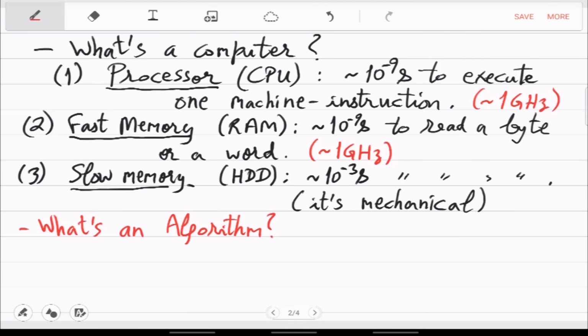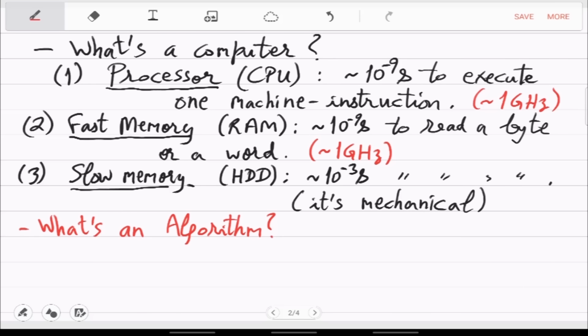Algorithm is more of an idea. It doesn't live in one place. It is what controls everything, right? But if you implement the algorithm as a C program, for example, then the C program will reside mostly in RAM, and the processor will read parts of it and follow that.